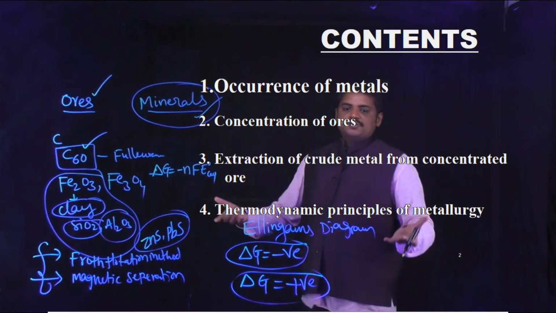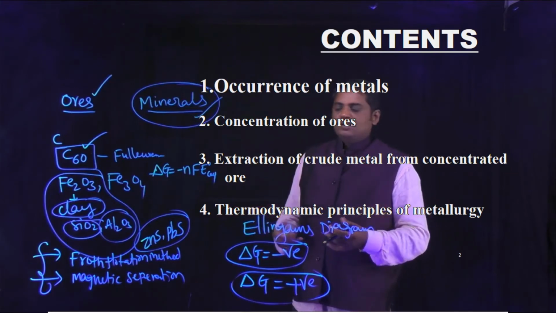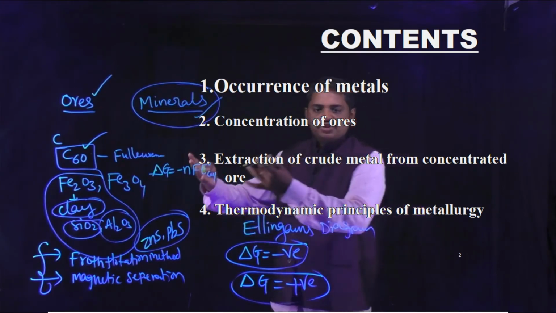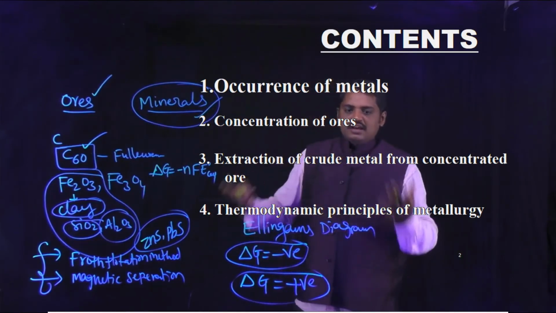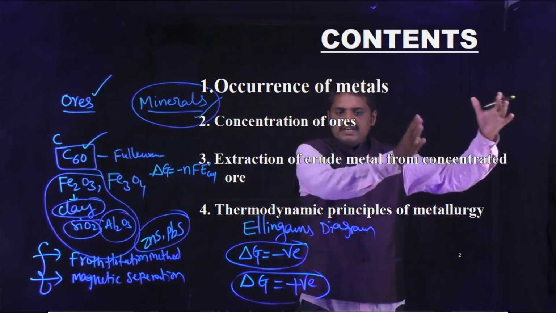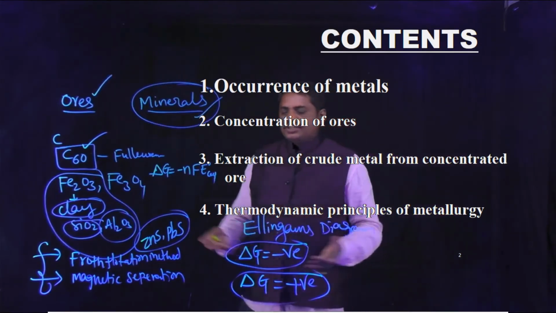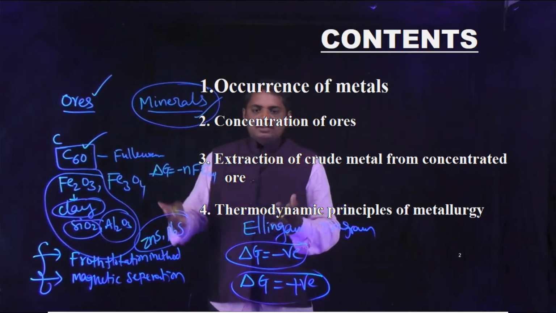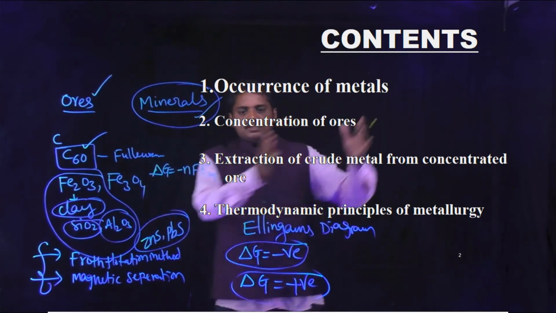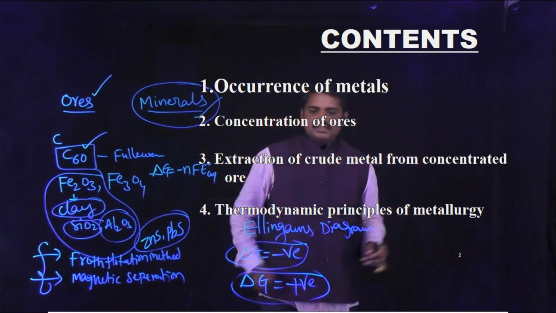These principles are used to identify whether the given reaction is possible or not. If the given reaction is possible in normal conditions, those reactions are known as spontaneous reactions. If the given reaction is not possible in normal conditions, in ordinary conditions or room temperature, those reactions are known as non-spontaneous reactions.